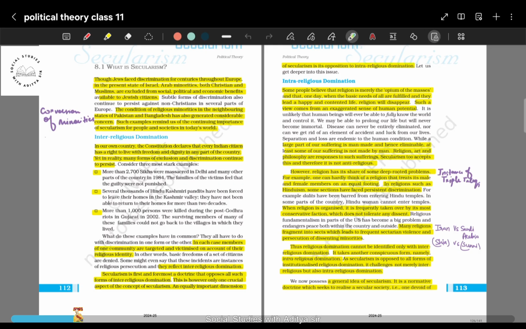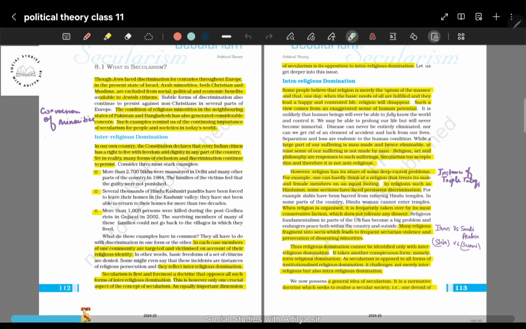For example, Kashmiri Pandits were treated differently because people from that region say that they do not belong here, as it is a region of Islam, and that is why they were treated differently. So here secularism comes into play.